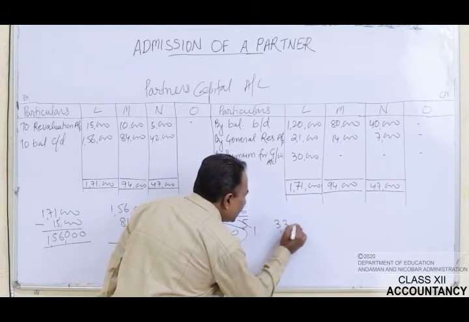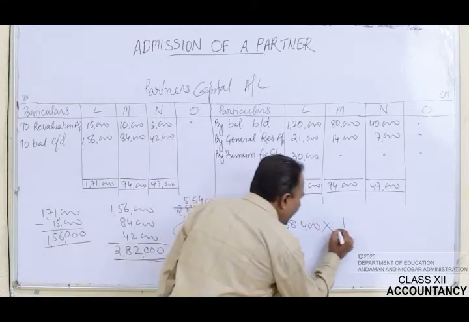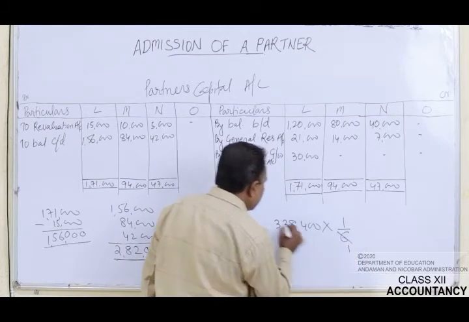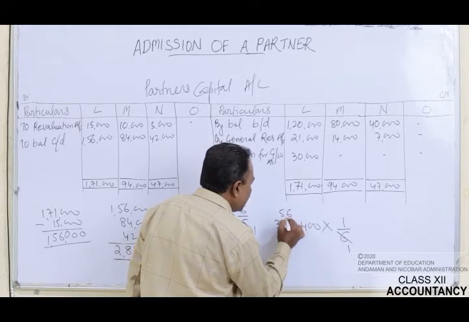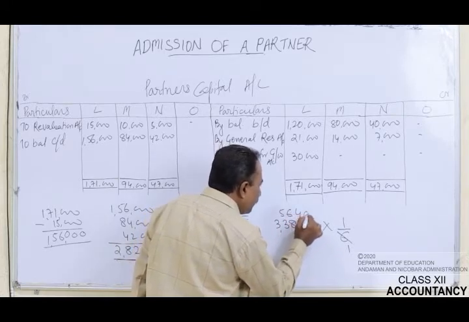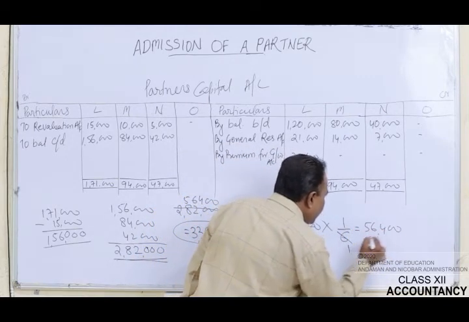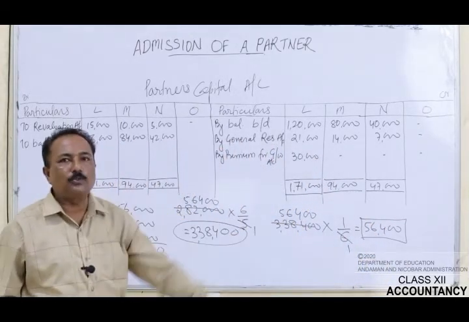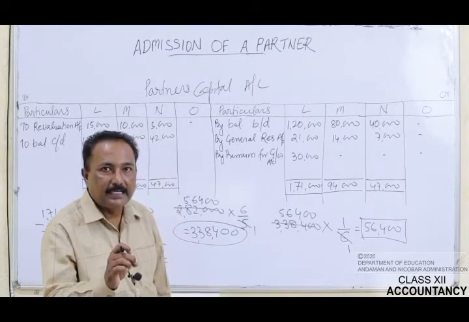It will be 3,38,400 into 1/6, because 1/6 is his share in the profit. So 6 ones are 6, 6 5s are 30, 6 6s are 36, 6 4s are 24. So it is rupees 56,400. So it means that O will have to bring rupees 56,400 as his capital.